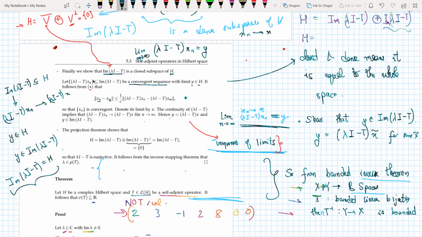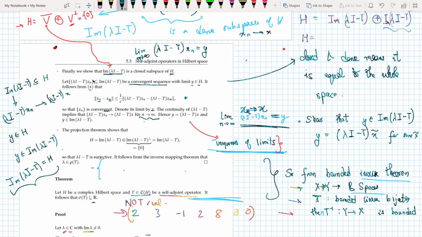and since we are in a Banach space, H is a Banach space, these Cauchy sequences converge, and the point that it converges to lies in the set itself, and thus I can say that x_n is a convergent sequence, and we denote its limit by x. So I can say that x_n goes to x, and the continuity of lambda I minus T implies that (lambda I minus T) x_n goes to (lambda I minus T) x for n tending to infinity. This is also pretty obvious.